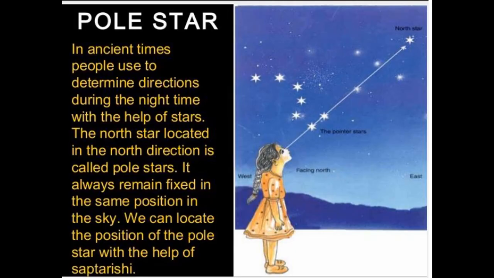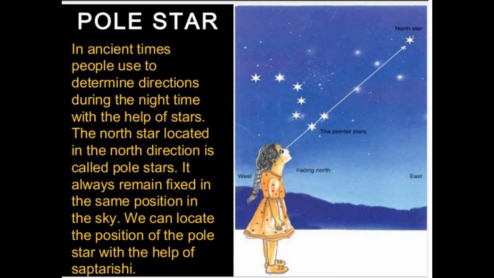Next is the Pole Star. The Pole Star, or Dhruv Tara, is a special star present in the northern hemisphere, and in ancient times people used to determine the direction during the night with the help of this star. The North Star located in the north direction is called the pole star. It always remains fixed in the same position in the sky.